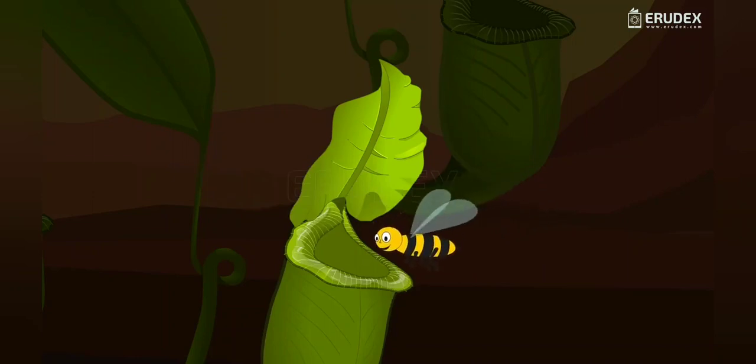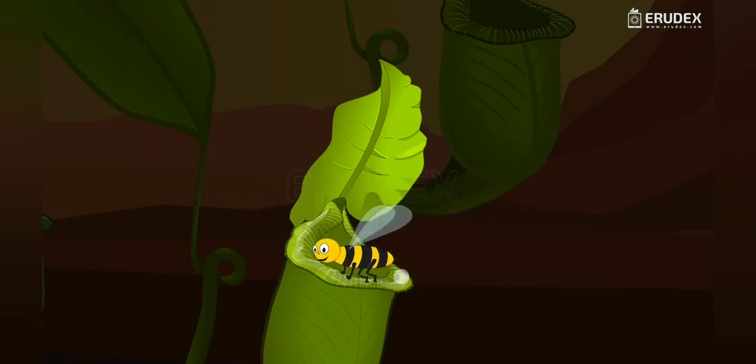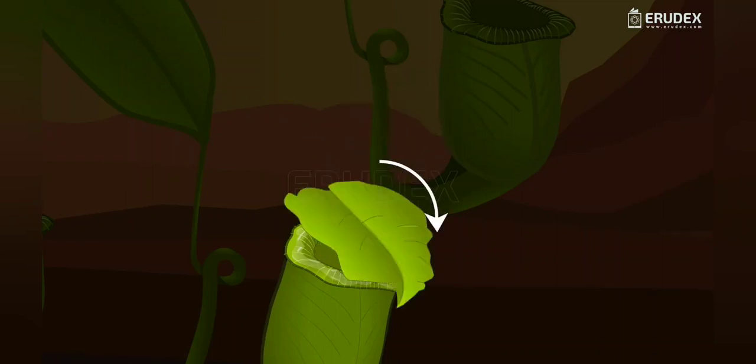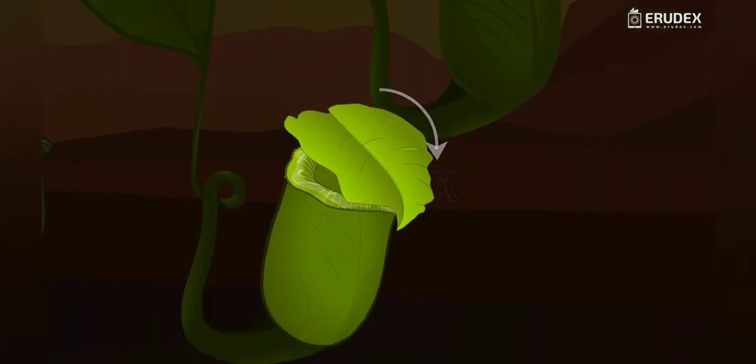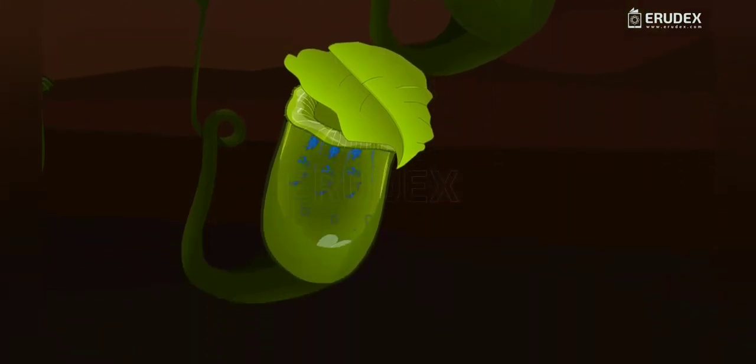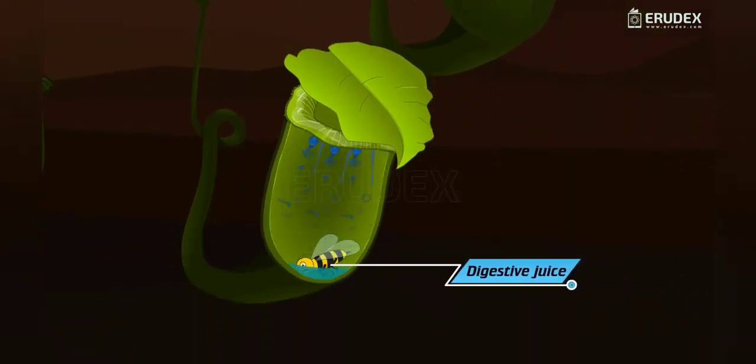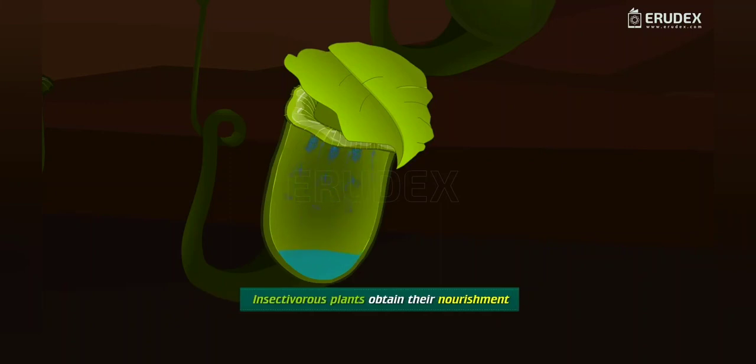As the insect comes and sits on this secretion, it gets entangled by hairy structures and immediately the lid of the pitcher closes. The inner lining of the pitcher secretes a lot of digestive juices to digest the insect. In this way, insectivorous plants obtain their nourishment.